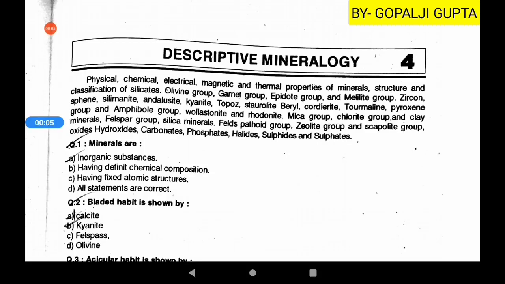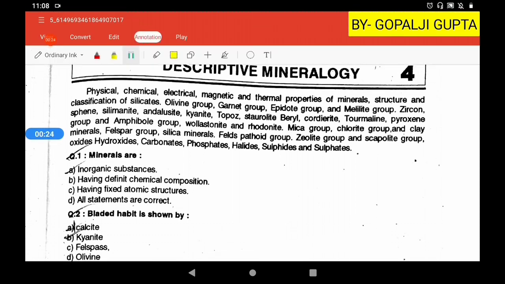As you know, we have discussed some MCQs from geomorphology and some MCQs from the structural geology part. Now we are going to discuss some MCQs from descriptive mineralogy. And here I have chosen the book by R.K. Bopche. So let us see the MCQs which are given in this book.